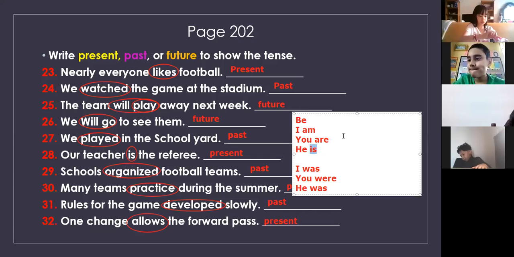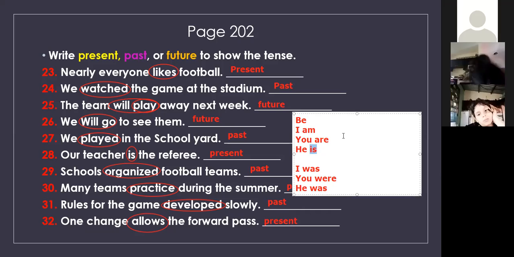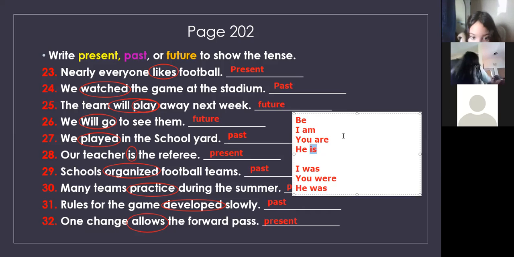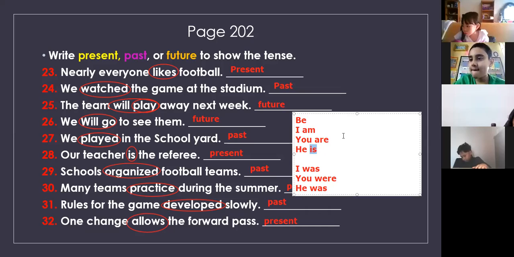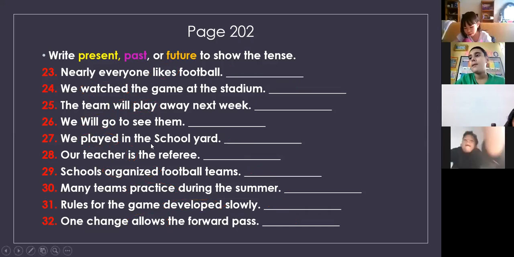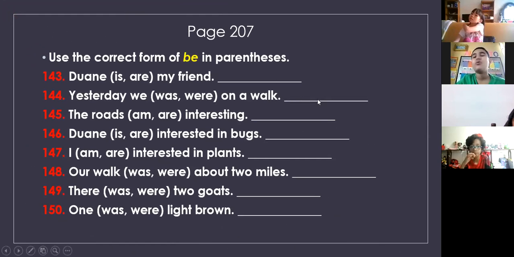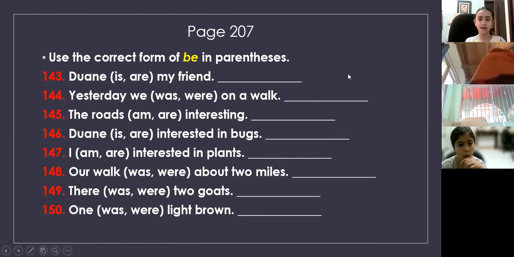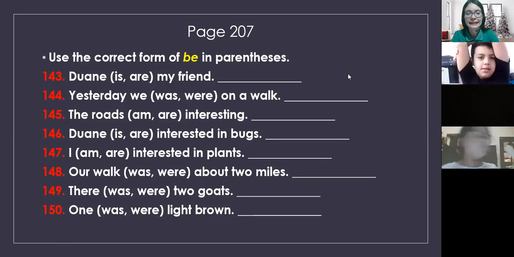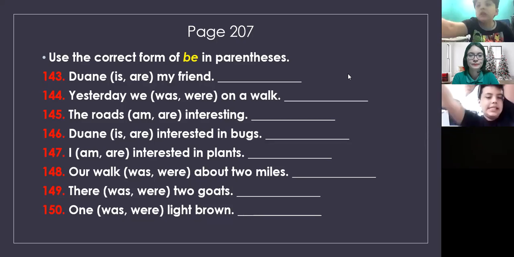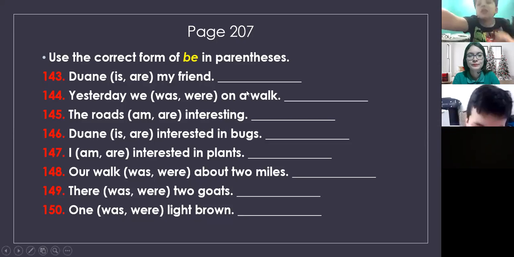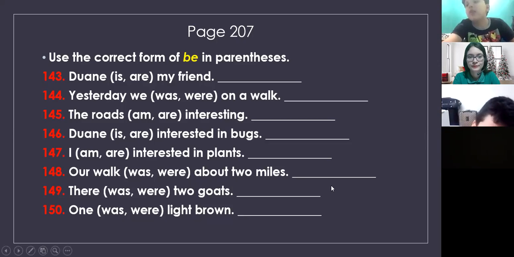Any other question, class, about these sentences? No? Okay, let's go to the next slide. We have more exercises, and now it's about the verb to be. Remember, these are the forms of the verb to be that we can find in some sentences. Khaled, read number 1. Donnie is my friend. Okay, is or are?